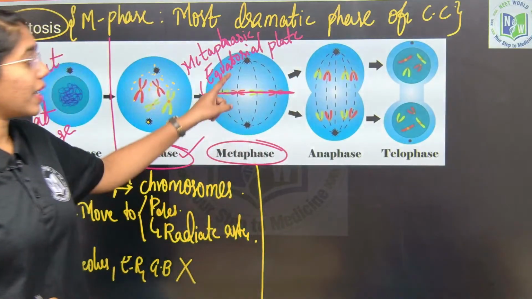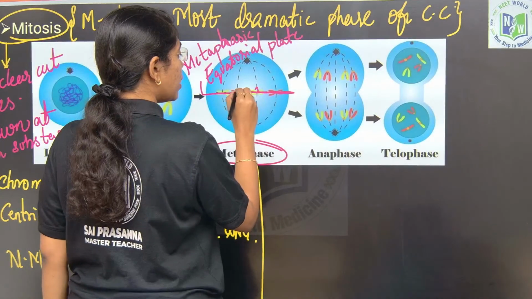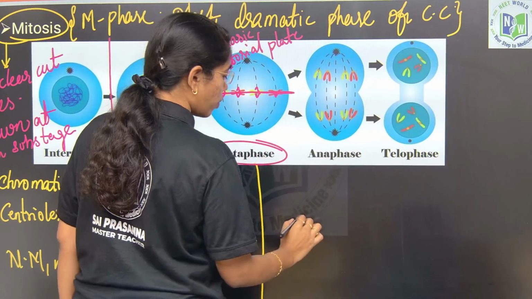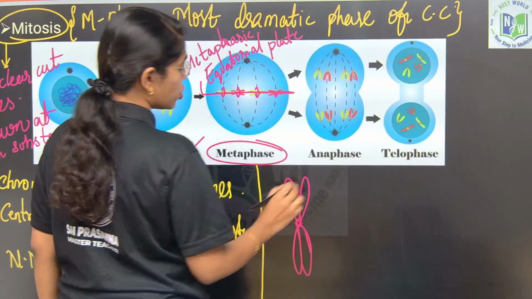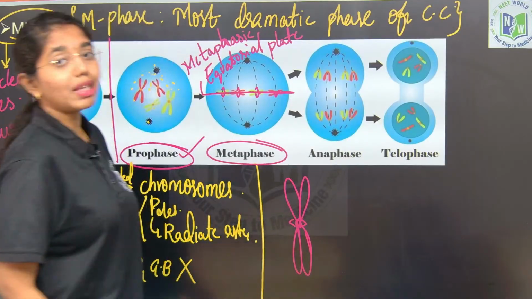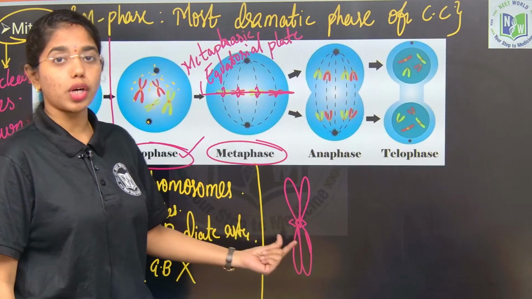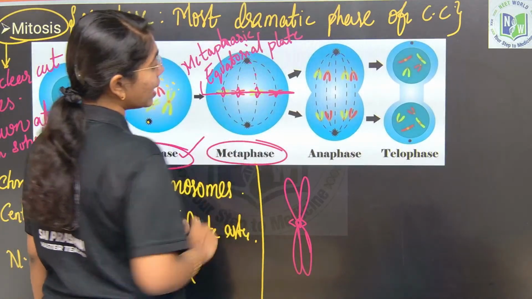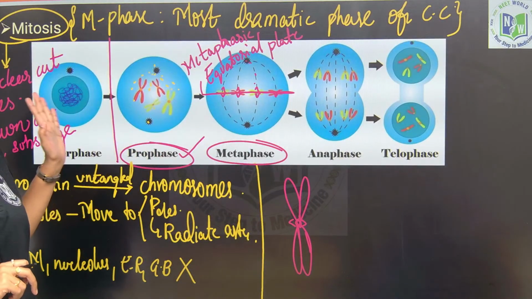Now all the spindle fibers which radiate out of the asters get connected to the kinetochores of the primary constriction. Recall the structure of the chromosome: the primary constriction is the centromere. On either side of the primary constriction, you have disc-shaped structures called kinetochores. To these kinetochores, spindle fibers get attached from the asters, and this forms the metaphasic plate or equatorial plate.